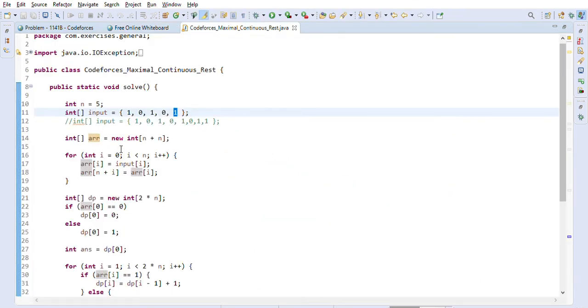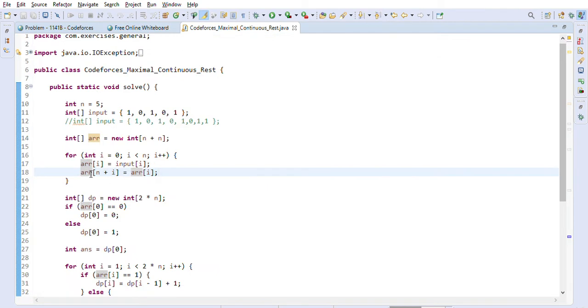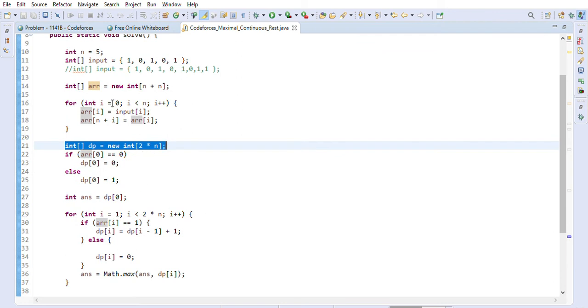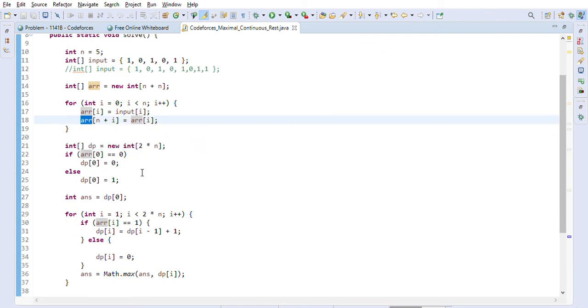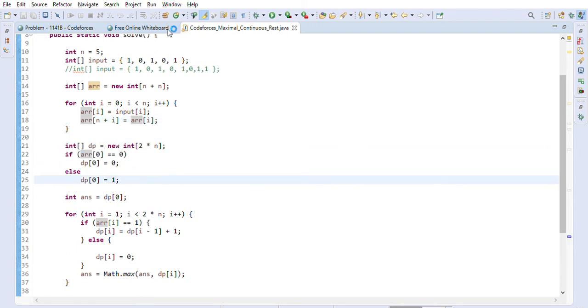So we will just go through 0 to n, and we will just do array of I is equal to input of I, and array of n plus I is also input of I, right? N is 5, so 5 plus 0, 5 plus 1 is 6, like that. So it means that we will get an array like this basically after we are done, right? So we combine 2 days here and get this array, and then we created a dp array which is 2 into n, right? Because dp array and this array both are same size, both are 2n, and first value of dp0 we will initialize based on the array, right? If the array is 0, then dp0 is 0, otherwise dp0 is 1, right?